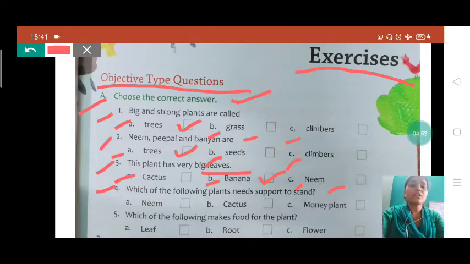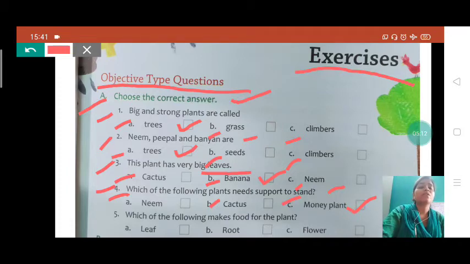So which plant needs support to grow student? Neem, cactus or money plant? Yes, it is money plant. We have already seen in the examples and pictures that money plant is an example of climbers. It needs the support to grow.